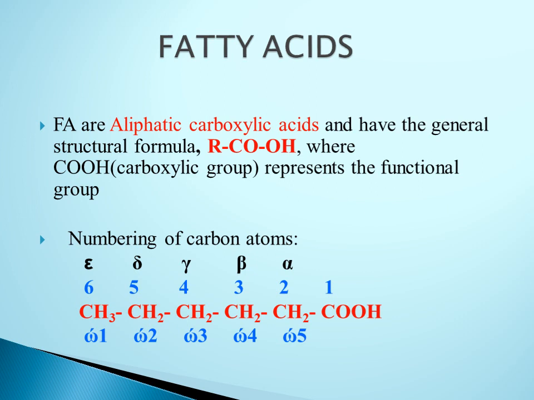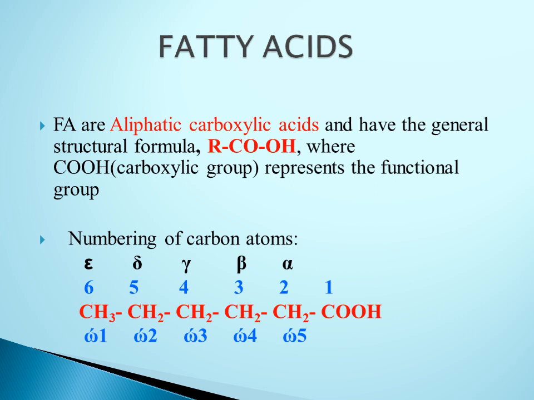Naming of carbon atom is done by two ways, one according to terminal carboxyl group and one according to terminal methyl group. In reference to terminal carboxyl group, carbon present at the position 2, which is adjacent to terminal carboxyl group, is called alpha carbon. Carbon present at the position 3 is called beta carbon. Carbon present at the position 4 is referred to as gamma carbon, whereas carbon present at the 5th and 6th position are referred to as delta and epsilon carbon.